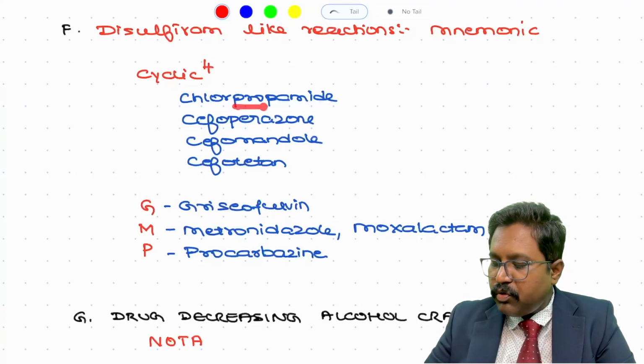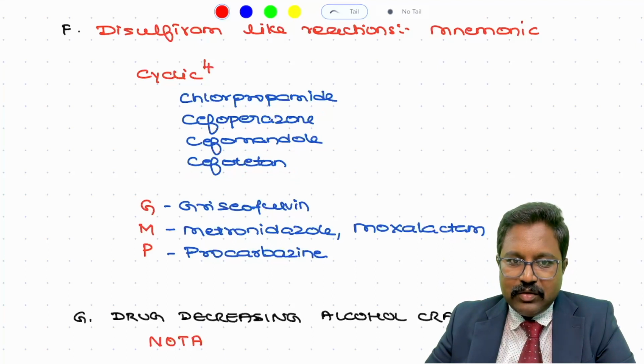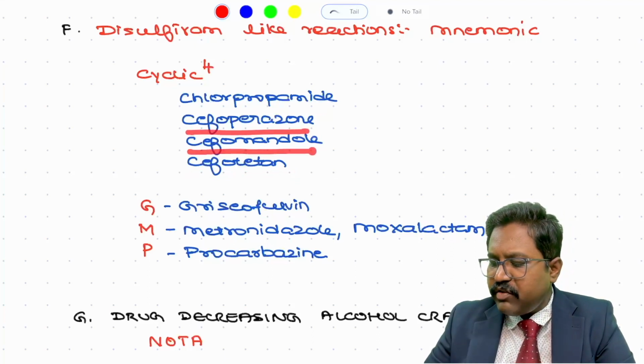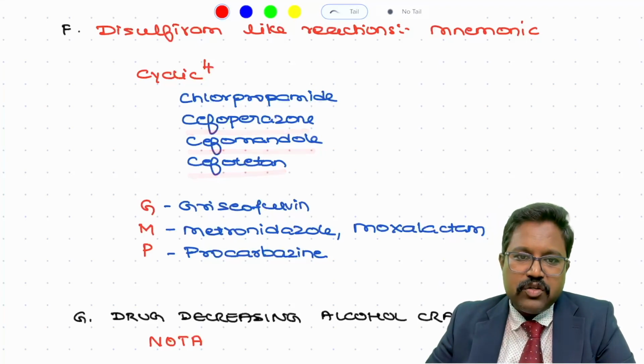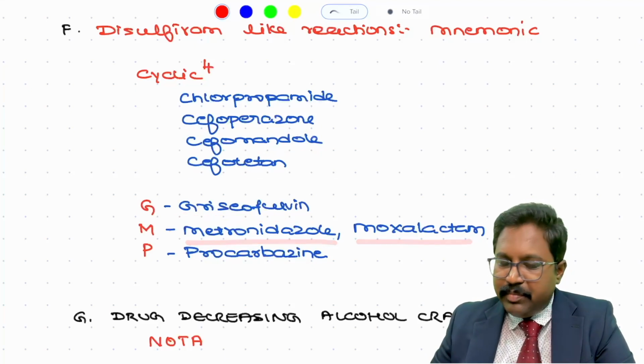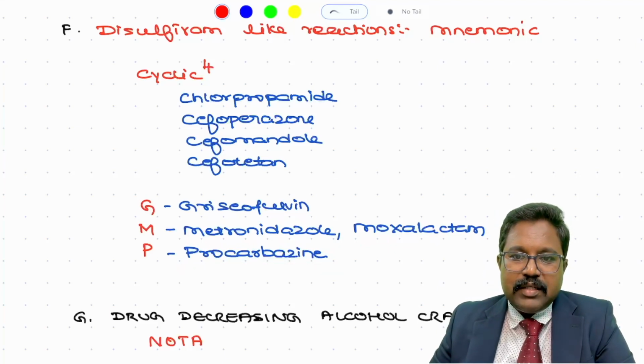One is chlorpropamide, second is cefoperazone, cefamandole, and cefotetan. So this is the anti-diabetic drug chlorpropamide, and cefoperazone, cefamandole, and cefotetan are cephalosporins. And G stands for griseofulvin, and M stands for metronidazole and moxalactam, and P stands for procarbazine. So let us repeat. There are three C's and GMP, cyclic GMP.